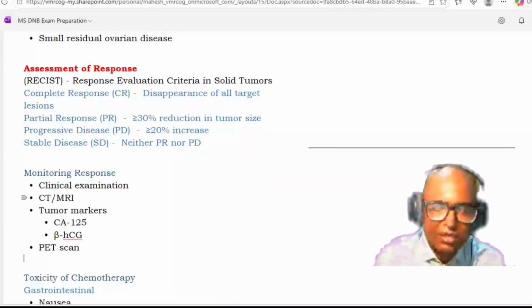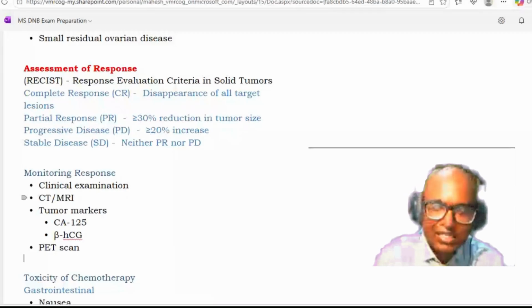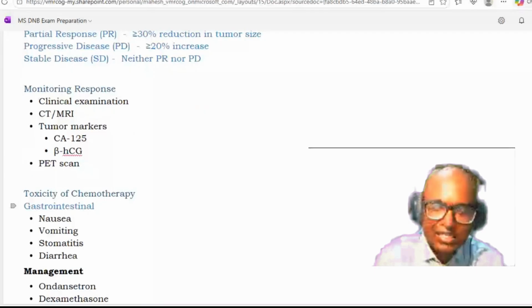Okay, how do you monitor the therapy? By clinical examination, by doing CT scan, MRI, tumor markers, CA125, beta HCG, PET scan, etc. Then what is the toxicity of chemotherapy? That you will write. Gastrointestinal effects such as nausea, vomiting, stomatitis, diarrhea. Management is with ondansetron, dexamethasone, and metoclopramide.